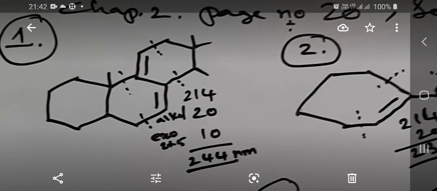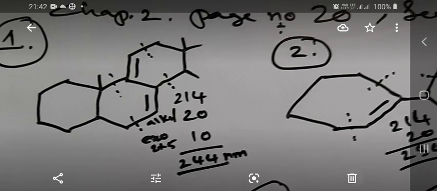In structure 1, it should be an acyclic diene. It should be a heteroannular diene. So base value is 250. 4 alkyl residues are there, so 4 into 5, 20. And we have 2 exocyclic double bonds, 10. 244 nanometers. So this is one example.